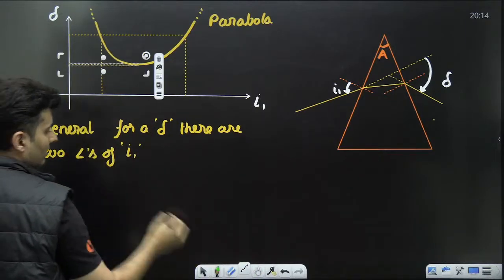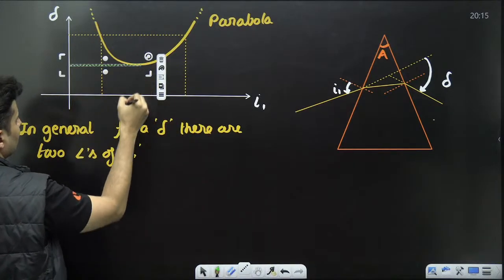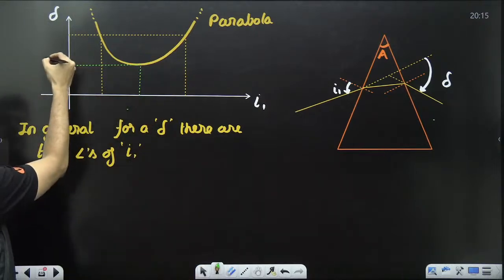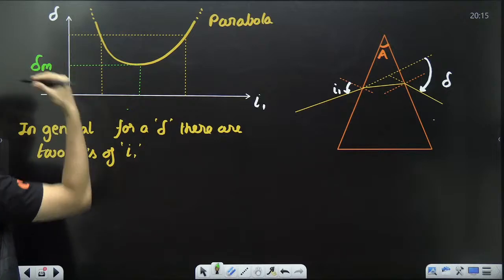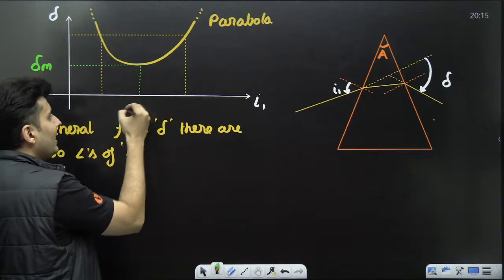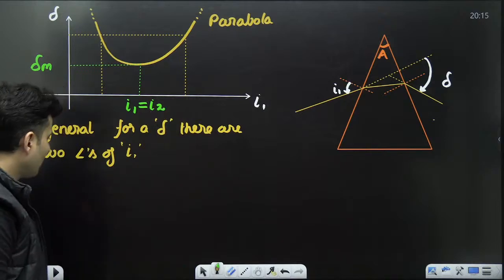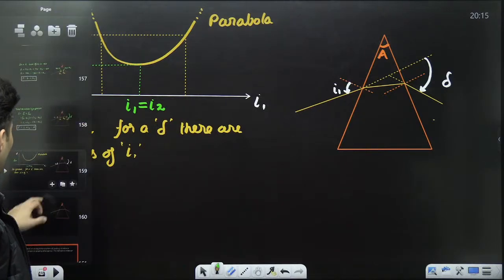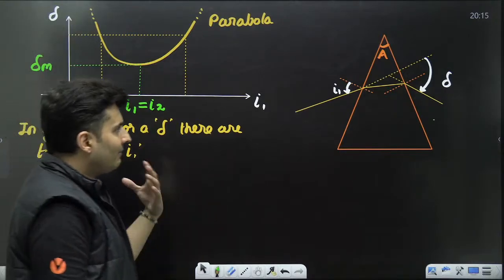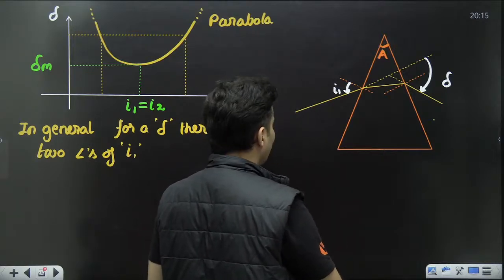That happens right over here. Here is the only point where you get the minimum deviation, and this happens at a very special place where I1 is equal to I2, where basically you will see that I1 is equal to I2. And when that happens, my dear students, this is how it looks like.